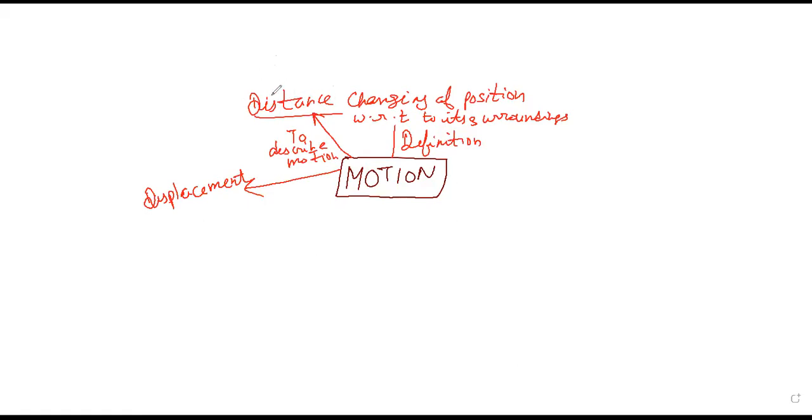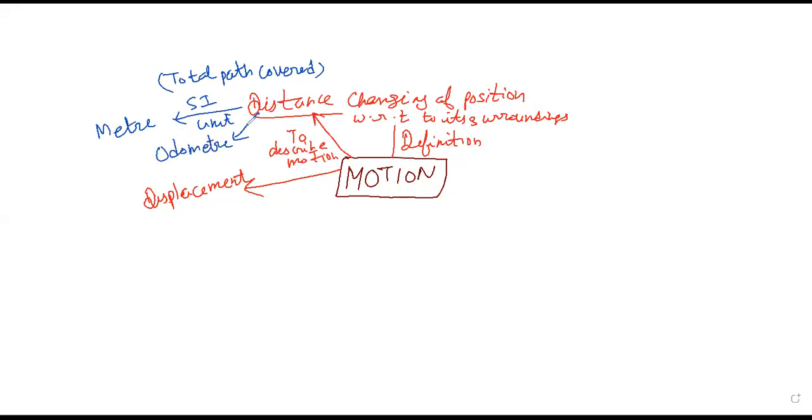Distance is the total path covered. We can write: total path covered during motion, that is distance. The SI unit is meter, right? And there is an instrument used to measure it, that we call the odometer. To measure distance, we need an odometer.